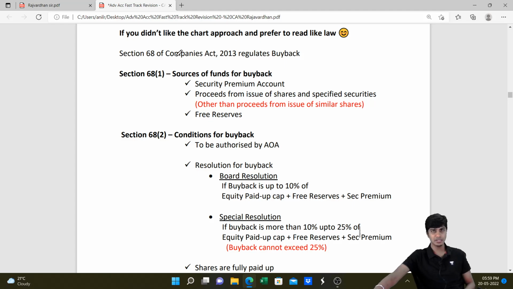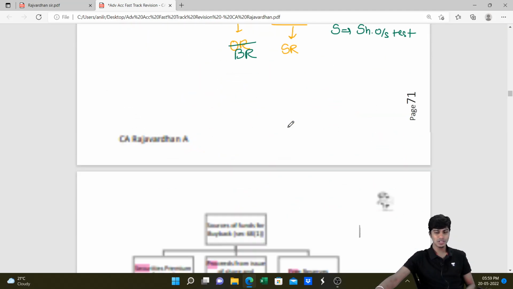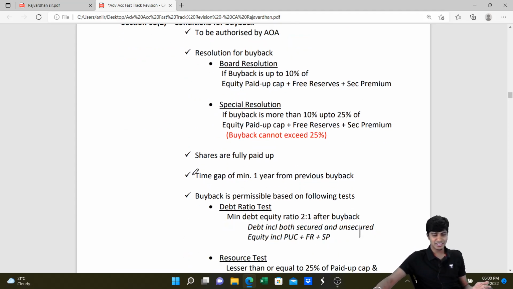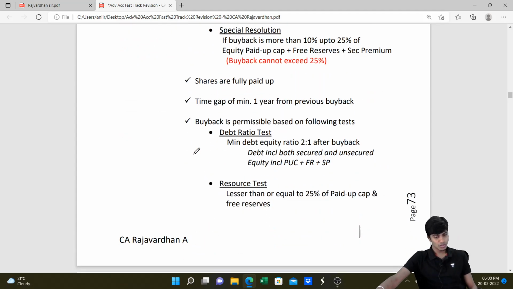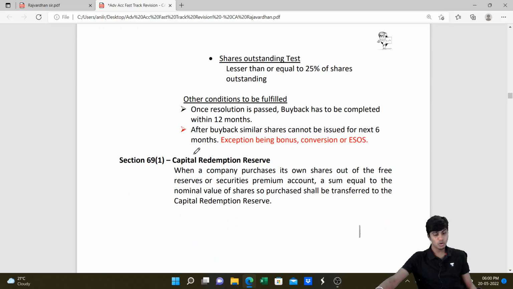If you didn't like the chart approach or the image approach, you can always learn it using the sections. Section 68 subsection 1 says that sources of funds will be securities premium, proceeds from fresh issue, or free reserves. Then 68 subsection 2 tells the buyback should be by board resolution if it is up to 10%, special resolution if it is 10 to 25%, shares should be fully paid up, and time gap should be minimum 1 year. All this is part of section 68 subsection 2. You can read this through. I'll share the PDF with you all, and I hope you understood.